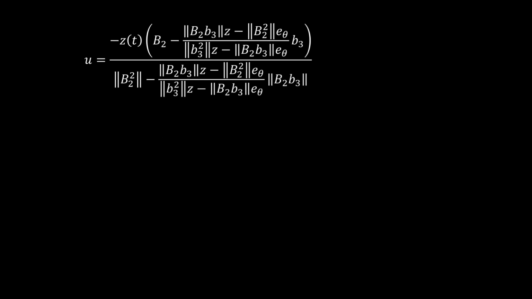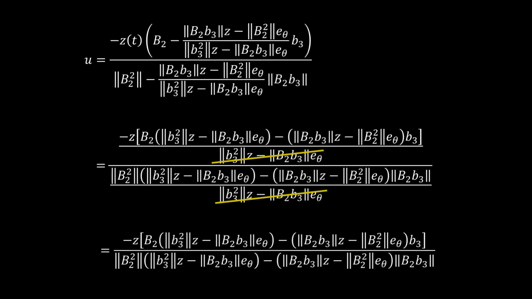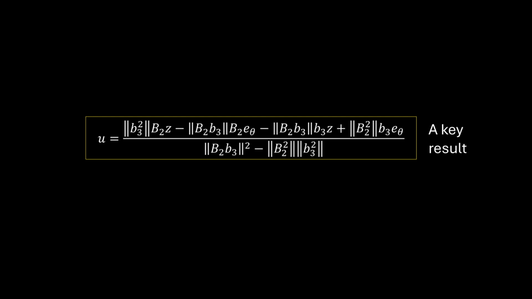First, let's find common denominators in the numerator and in the denominator. And note, those are actually the same up top and bottom. Cancel them out. And we can also cancel out a z over z and a couple more terms in the denominator, and this leaves us with a guidance law. And it's still in an abstract form, but with the feedback variables, zero effort miss z, and pitch angle error E theta now more prominently shown in the numerator.